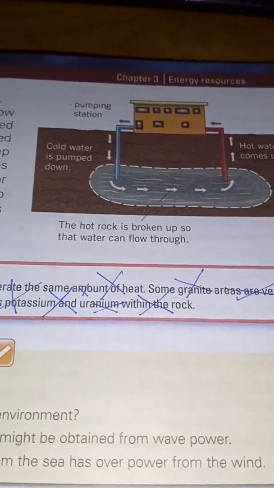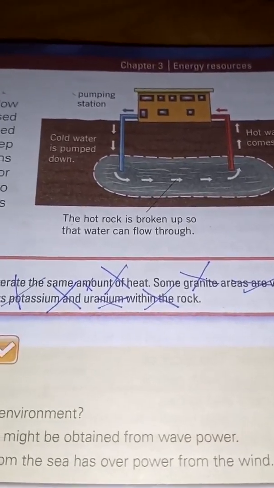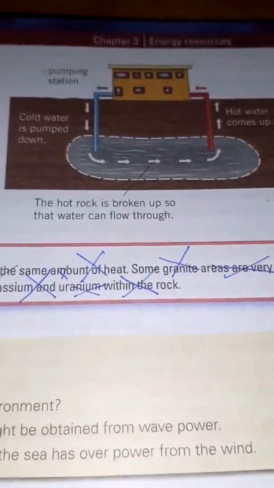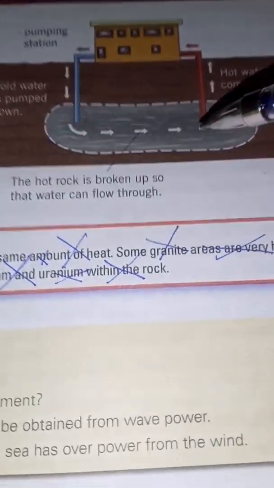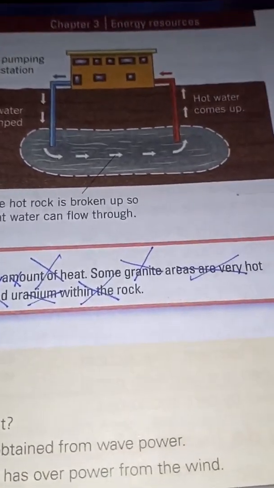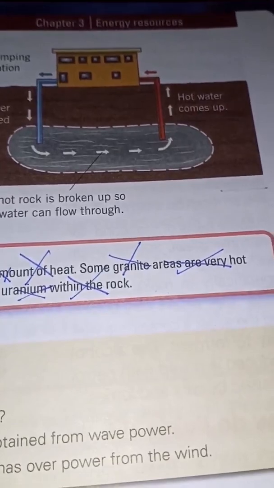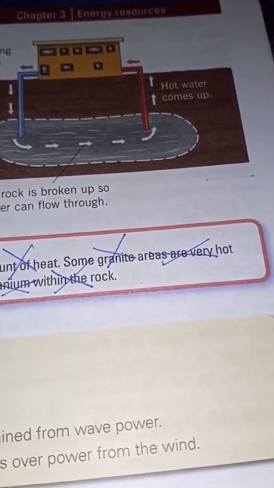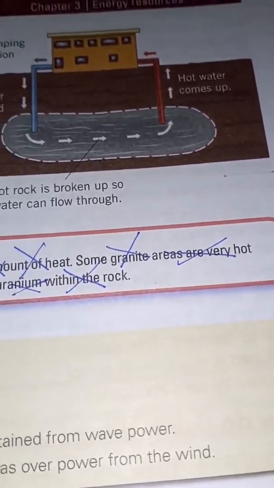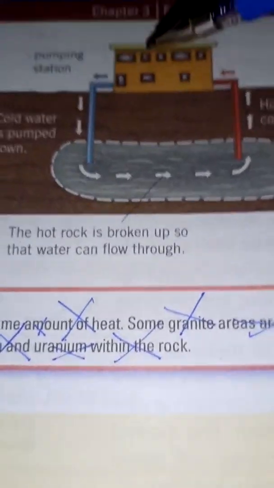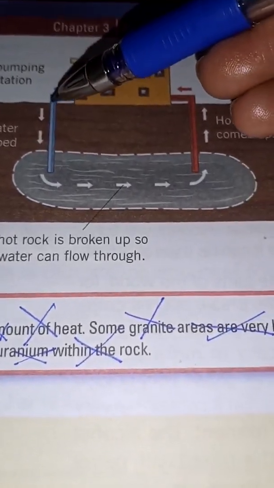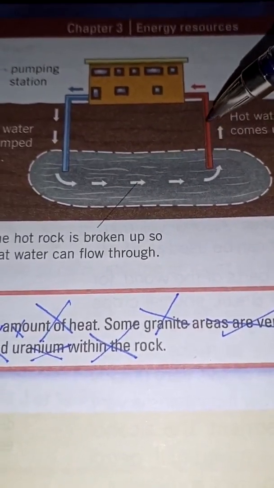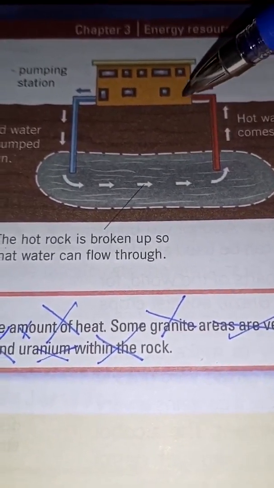So you can see that different stones can store different amounts of energy, heat energy. In the same way, there are some rocks under the ground which are known as geothermal rocks, and they become super hot. Some of these rocks are so hot that you can literally fry an egg on them. So what they do is they have their houses over here, they make a hole and a pipe goes down and builds a tunnel over here,